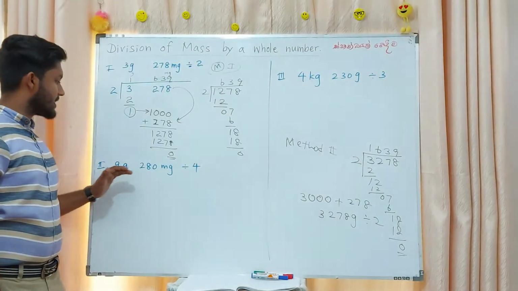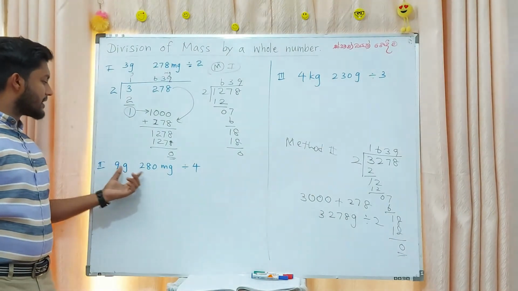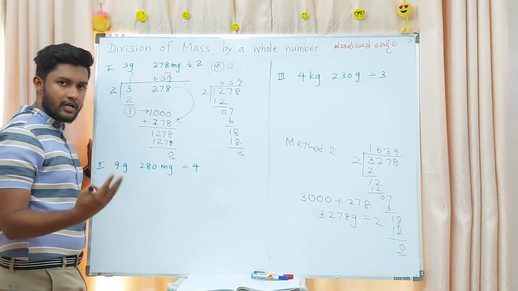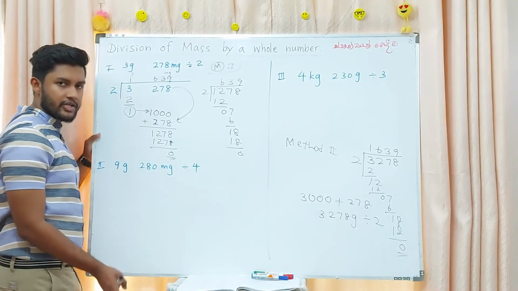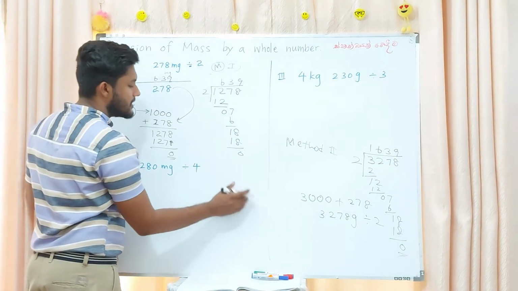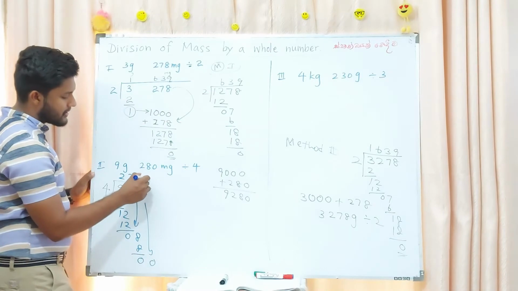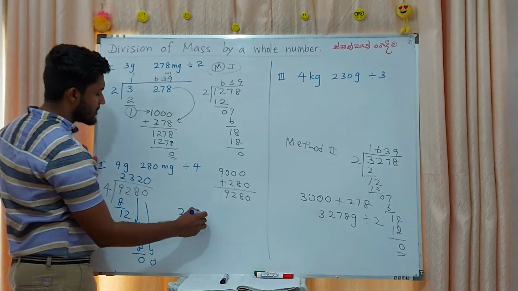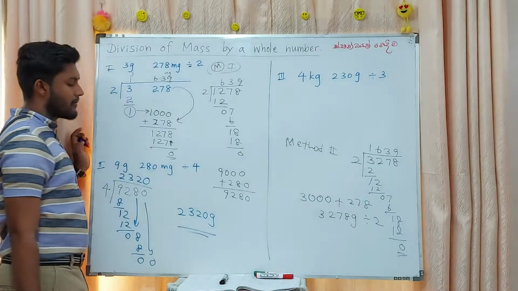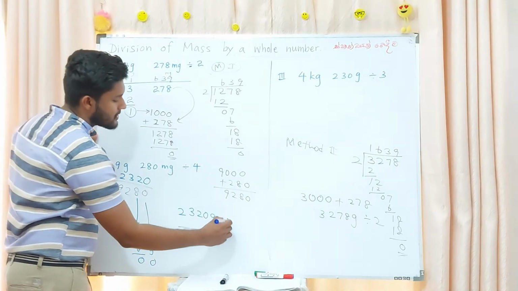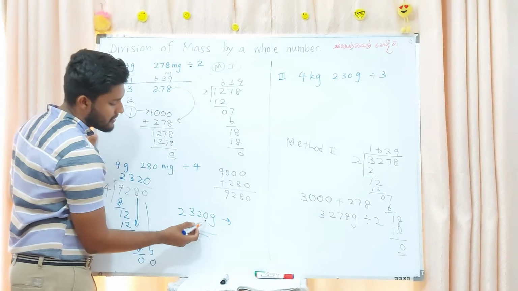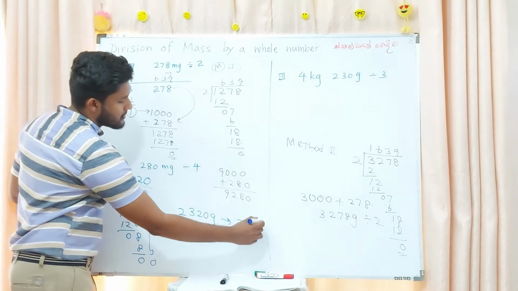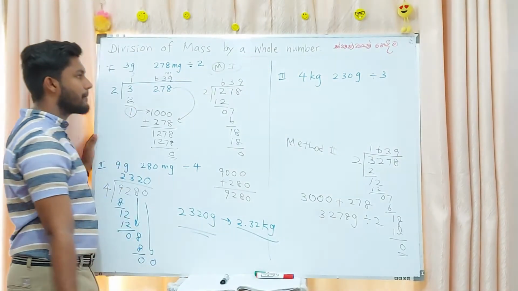When we move on to the next question, 9 grams and 280 milligrams. I think it is easy to convert it into 1 unit and solve the question. That means it is easy, right? It's coming here and the answer is 2320 grams. Or else you can convert it into kilograms. That means divide by 1000, 1, 2, 3, 2.32 kilograms.